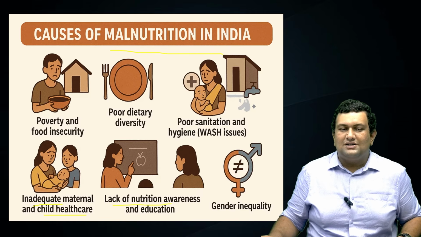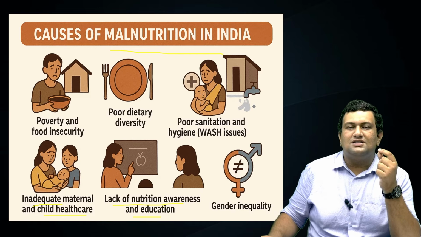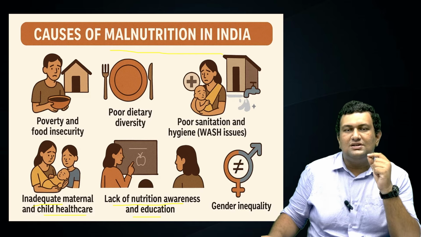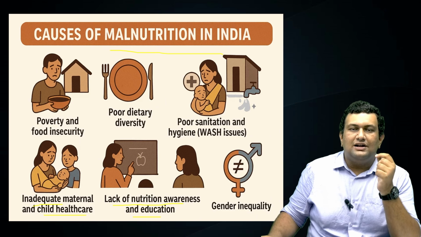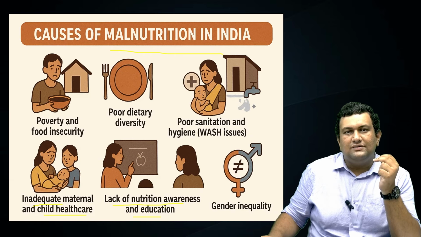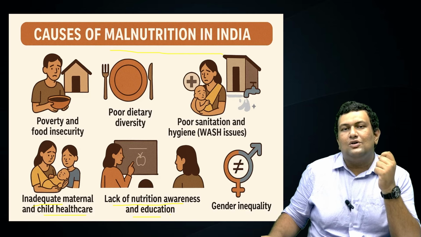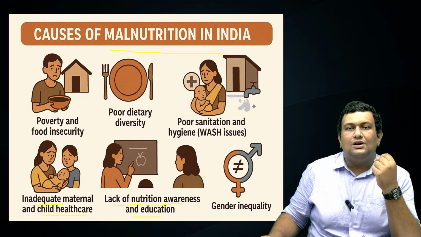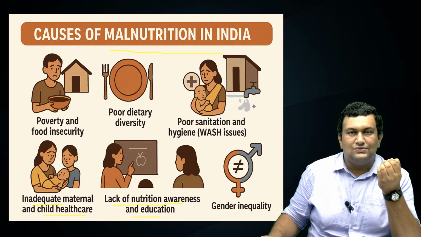Another important aspect is the lack of nutrition awareness and education. Even among the people who have availability and accessibility to foods, there is a new issue coming up: the double burden of malnutrition in India. That is, we have both incidents of undernutrition as well as obesity. One of the major reasons is the lack of nutrition awareness. Even households in India are not aware about balanced diet. We are more focused on processed foods. So these are some of the issues.